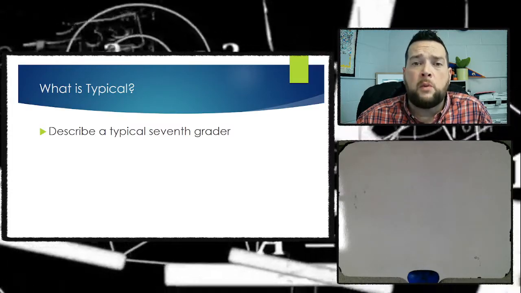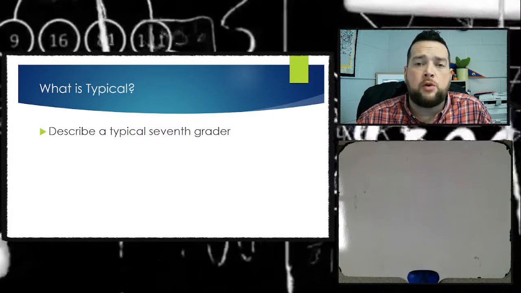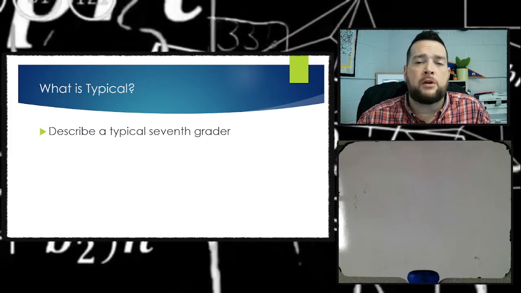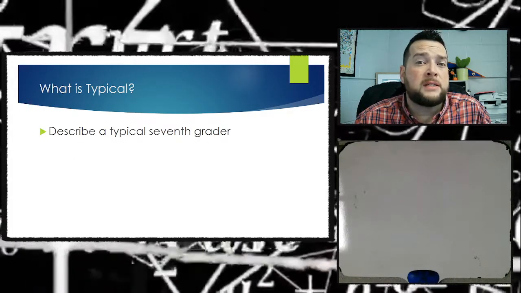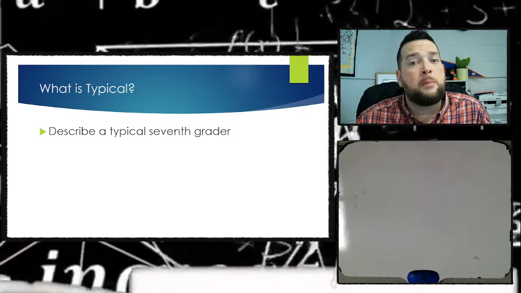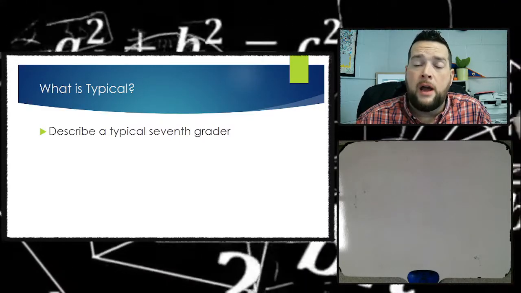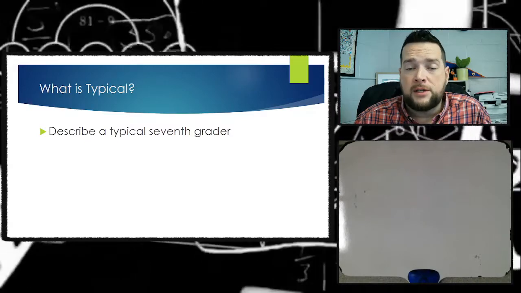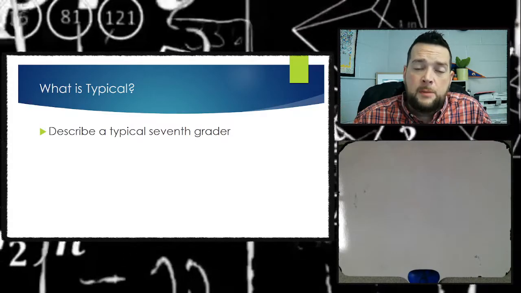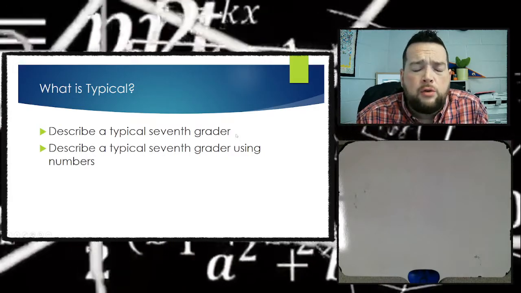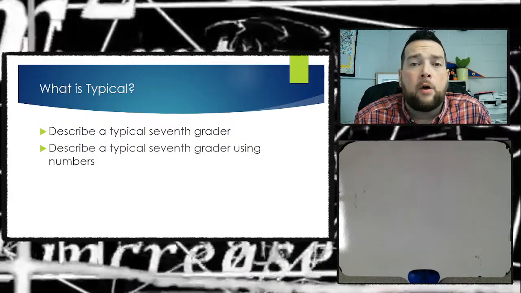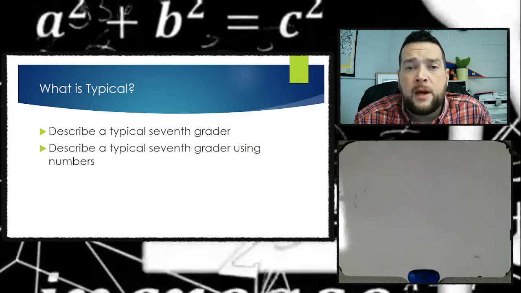So if the alien came into a school building and saw a 67-year-old person, they're not thinking that person's a seventh grader. They're thinking that person's probably an administrator, or a parent or a grandparent or something like that. So typical helps us to know what we can expect, and we can also describe what's typical using numbers.